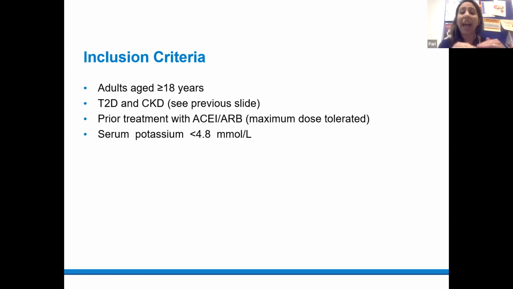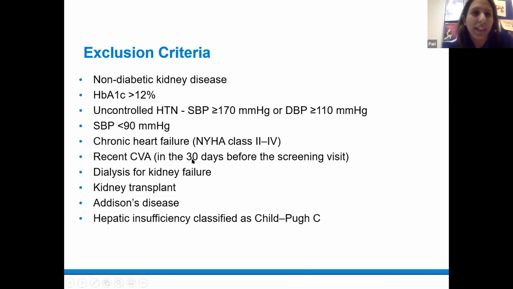All individuals had to have had prior treatment with either an ACE inhibitor or an ARB, at the maximum tolerated dose. And individuals had to have a potassium less than 4.8 at the point of screening. Next slide. Thank you. And so for the exclusion criteria, individuals who did not have diabetic kidney disease, so non-diabetic kidney disease, were excluded,